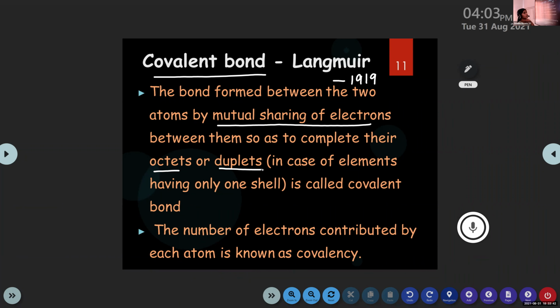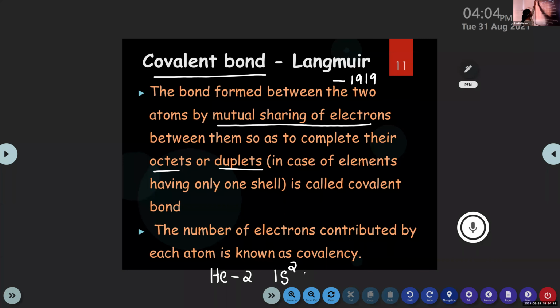Can you tell me, children, in which noble gas the outermost shell is a duplet? Helium. Very good, helium. Only in the case of helium, the outermost shell has 2 electrons because its atomic number is 2, so it has only 2 electrons in its first shell itself. Both these atoms will share electrons so as to complete their octets or duplets.